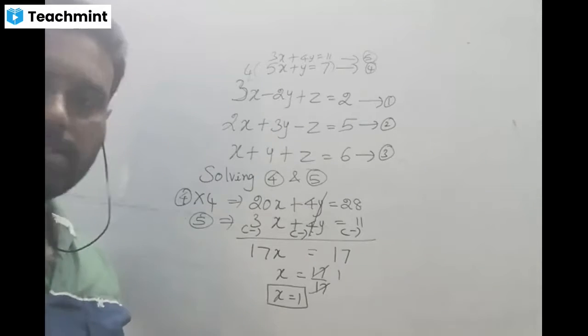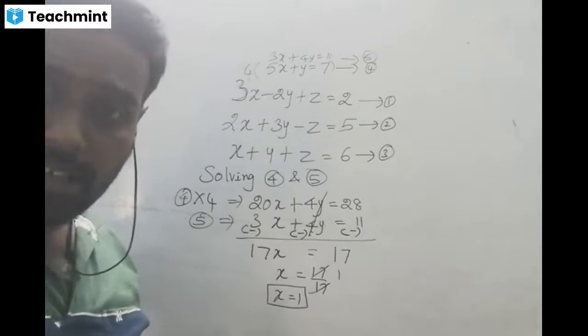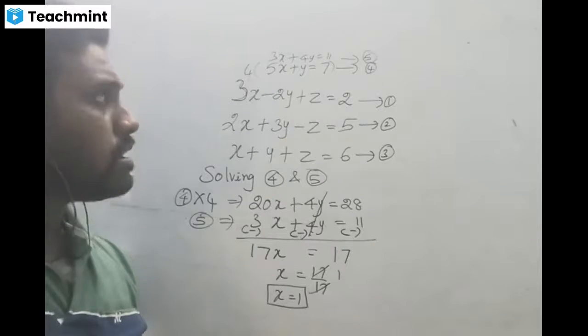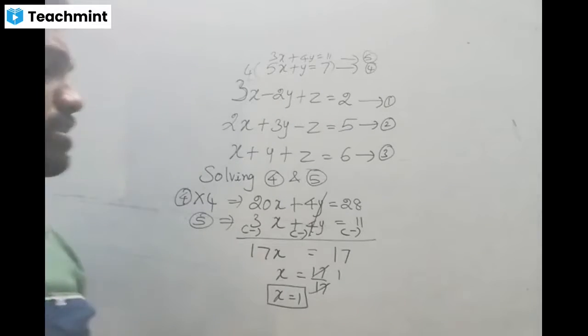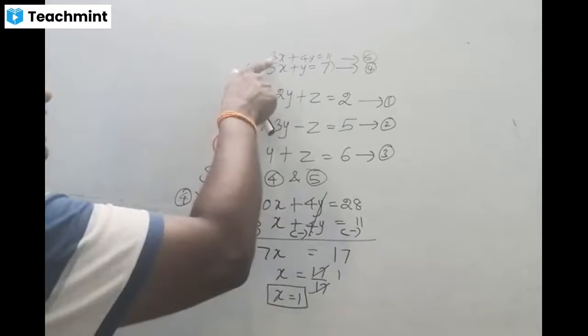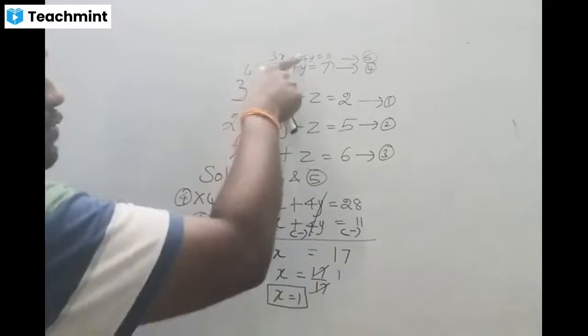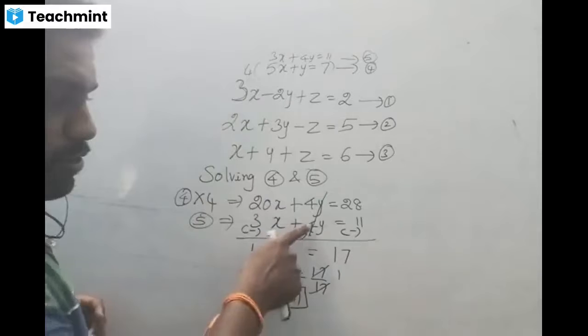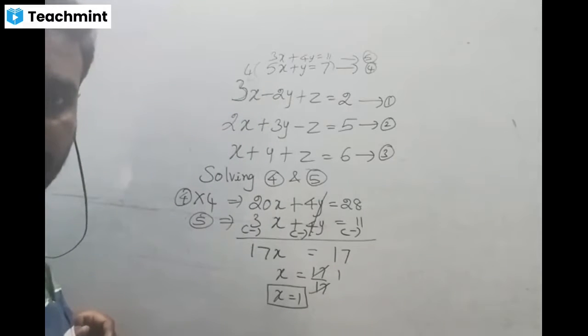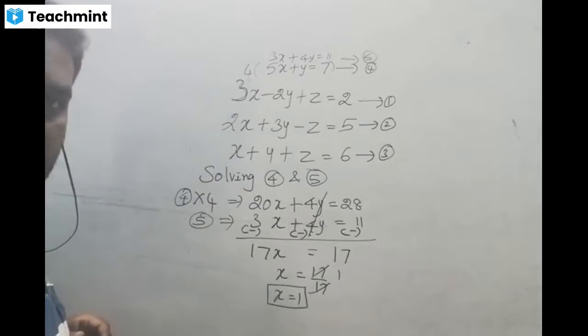Sir, in the fifth equation, can't we multiply by 4? Fifth equation, no. Suppose if you multiply by 4, then what do you get? 4 3s are 12x here, 4 4s are 16y. You can get that here. Can you understand? Okay, sir.